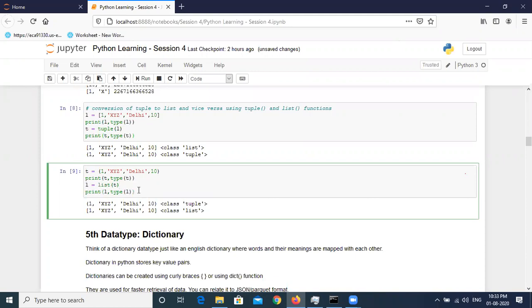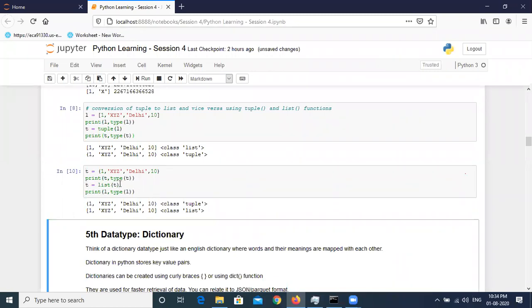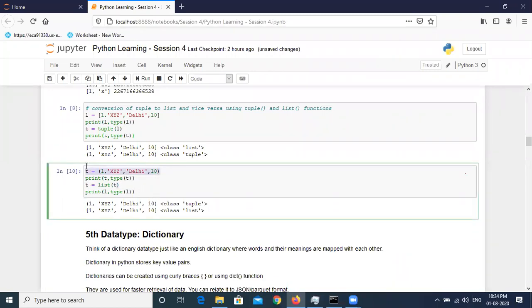One more thing that you can try is to assign the same variable, list of t, and keep it as t. What will happen? Let me run this. Now you can see that this tuple t will not exist now, because t has been converted to a list.